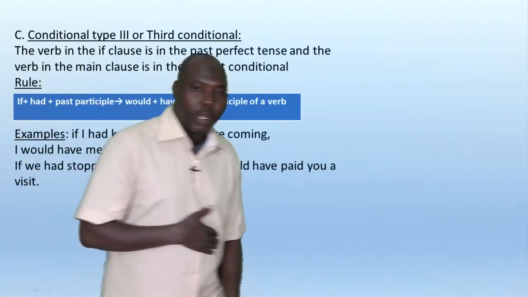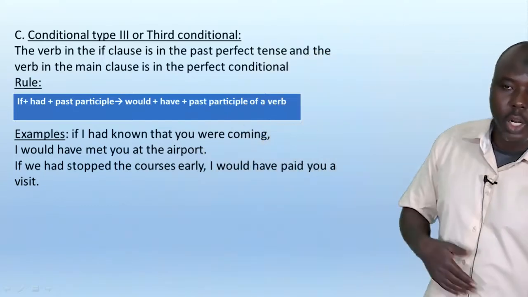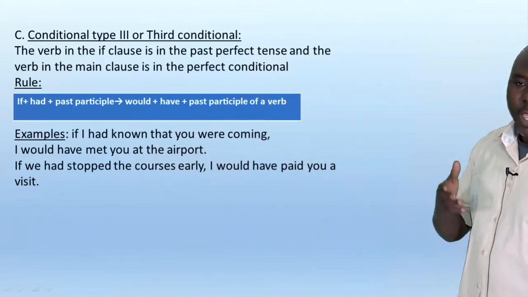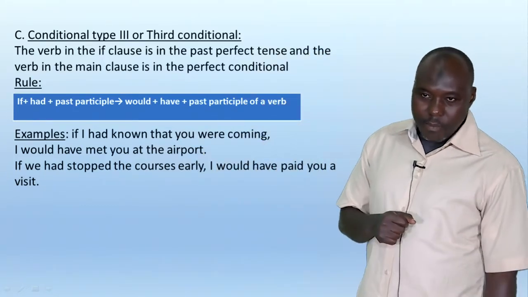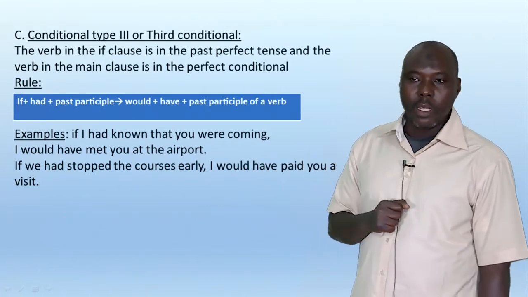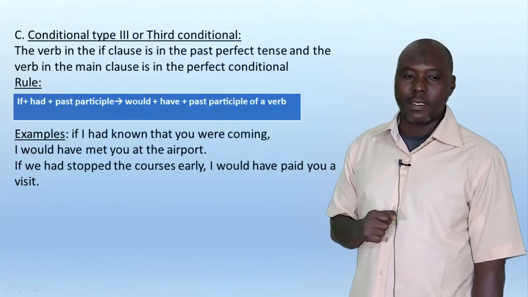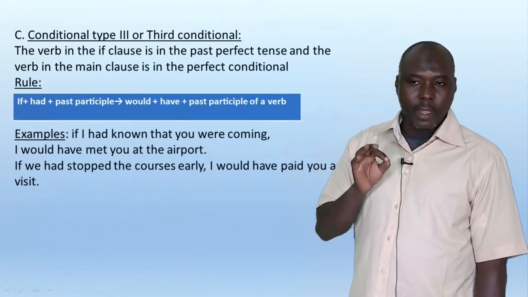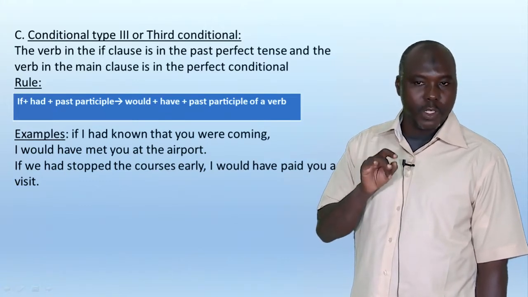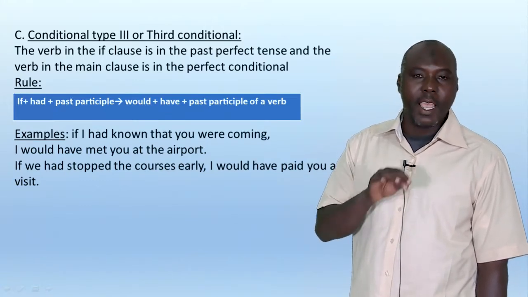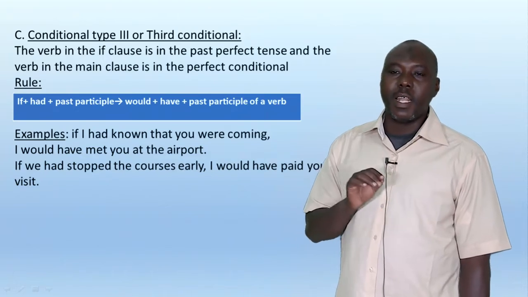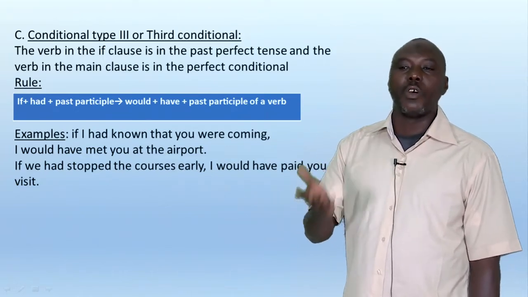Now let's deal with the third conditional, or conditional type 3. In this conditional, the verb in the if clause is in the past perfect tense, and the verb in the main clause is in the perfect conditional.